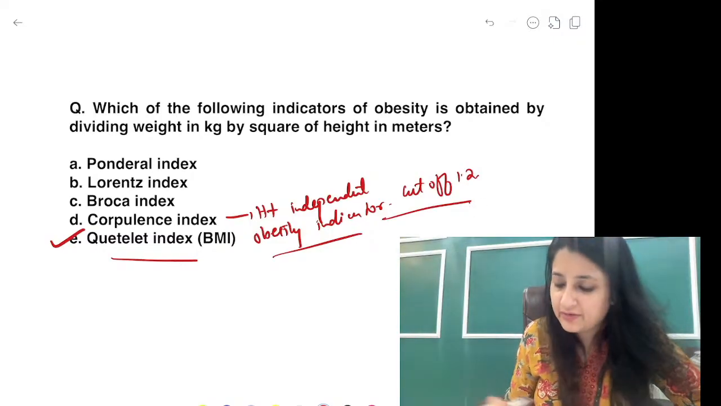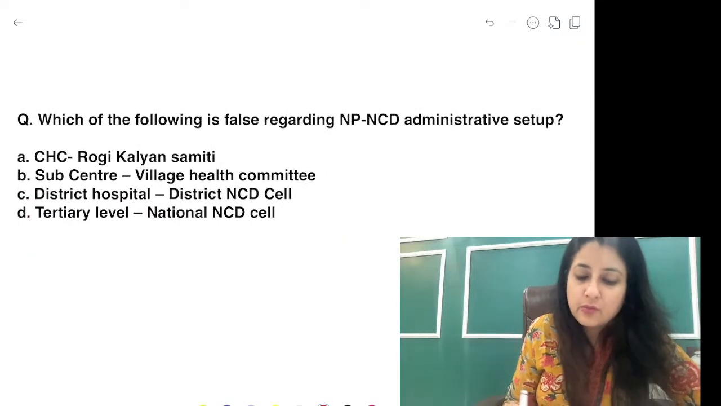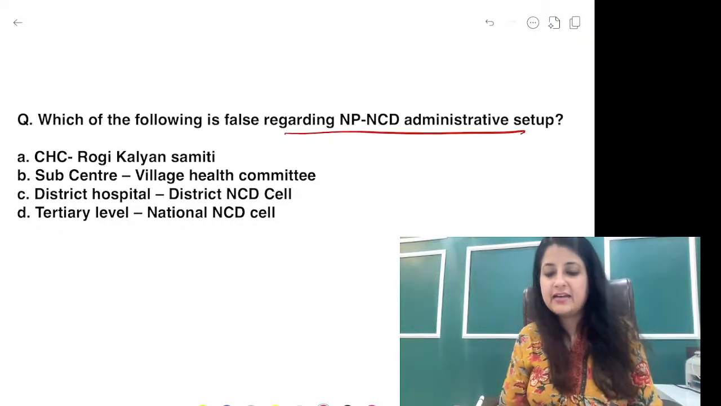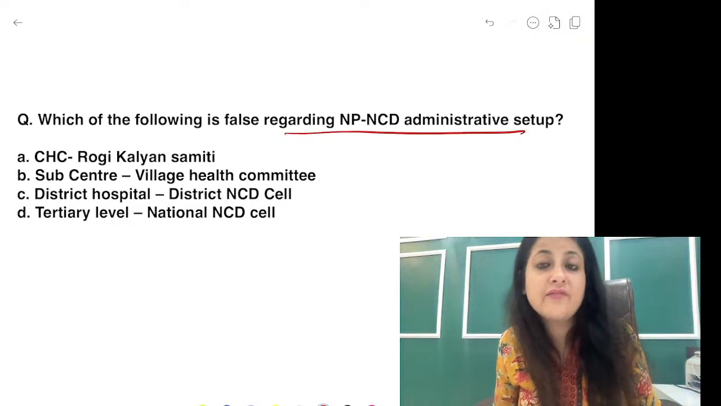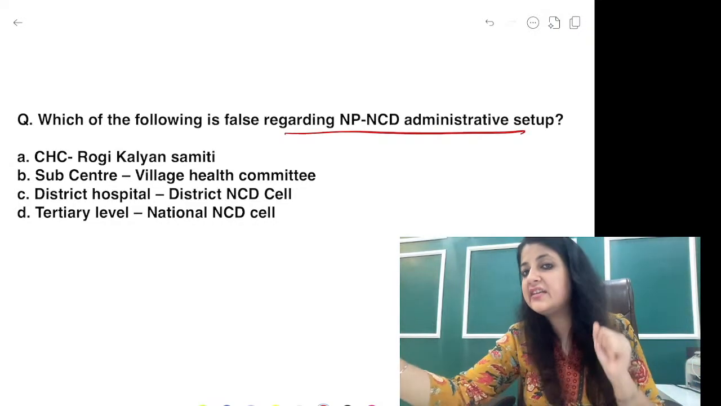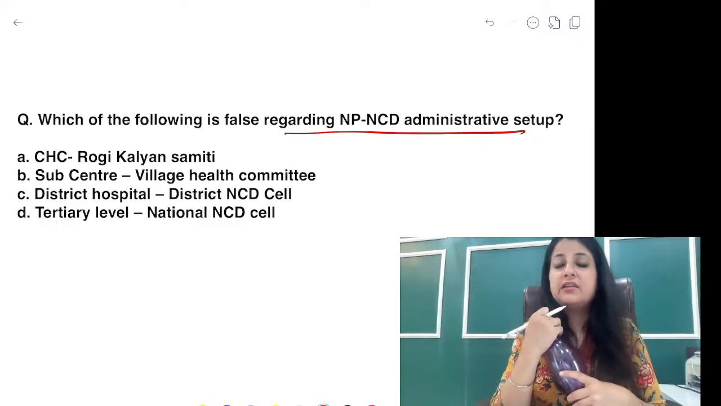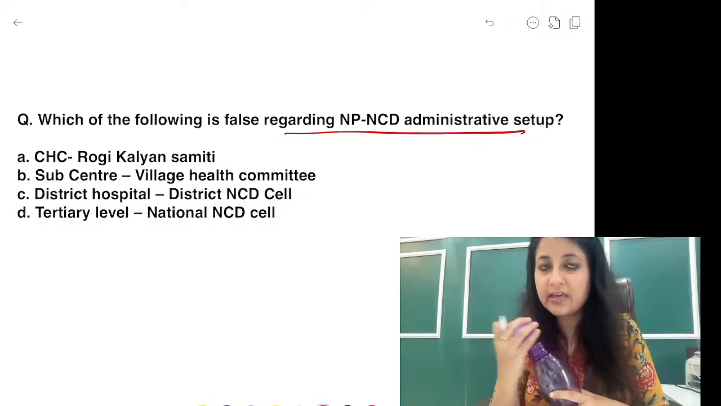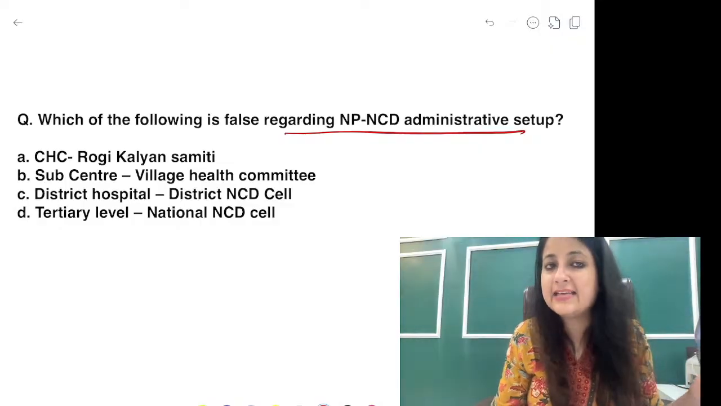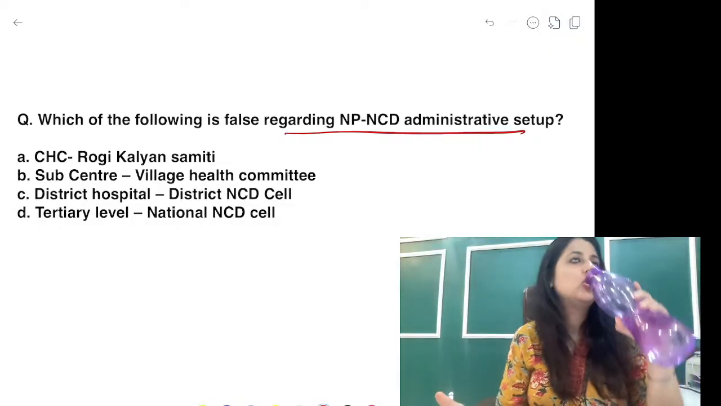So this you can read from your LRRs also. Which of the following is false regarding National Program for Control of NCDs administrative setup? Can anyone tell me? This is something that we can expect, guys, because NCDs is on the rise, okay, and contributes the maximum daily. Anyone can come up with the answer over here?